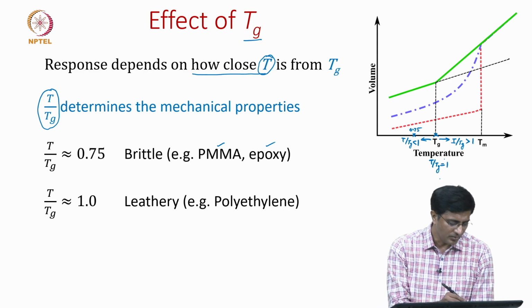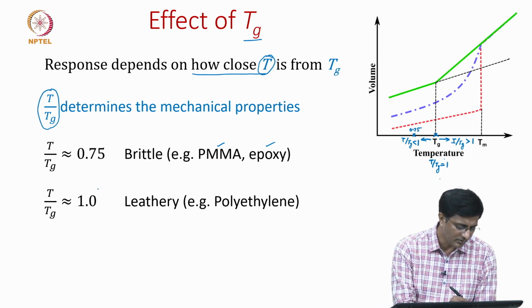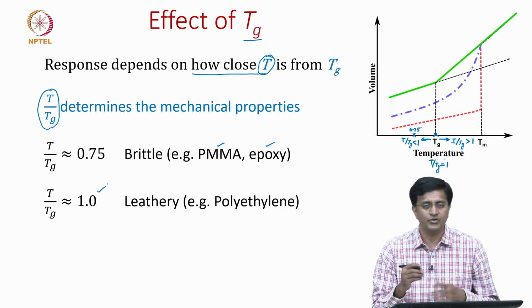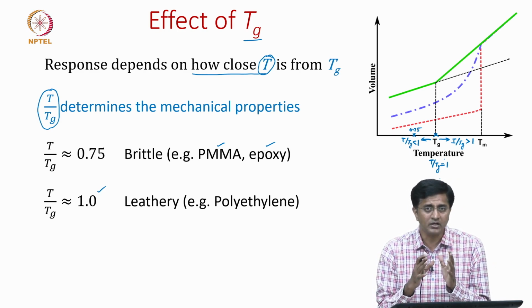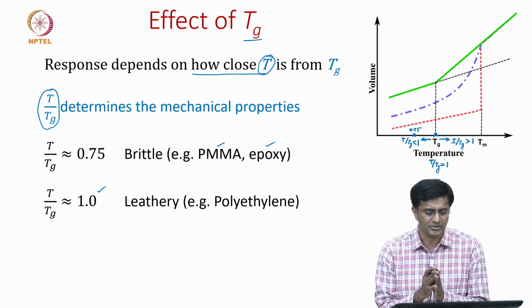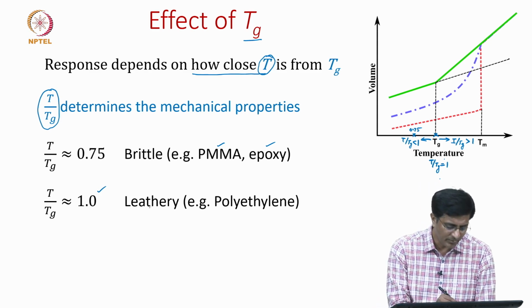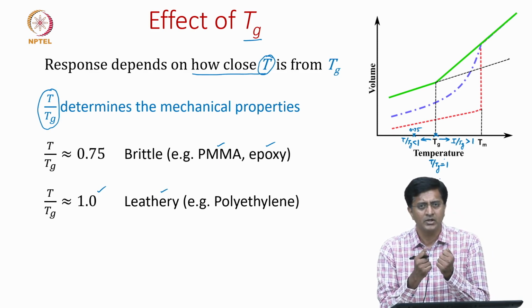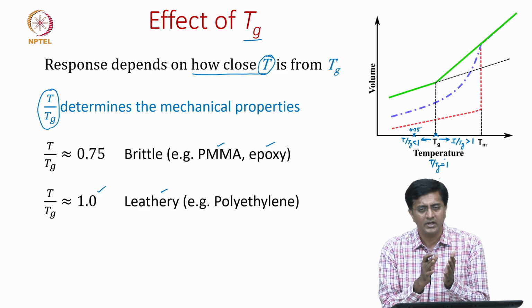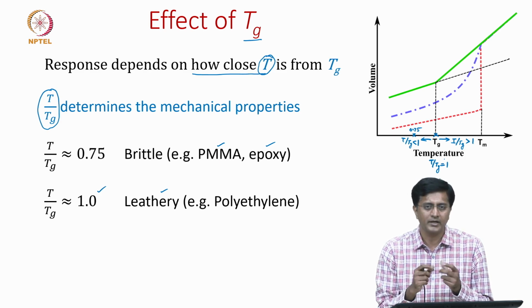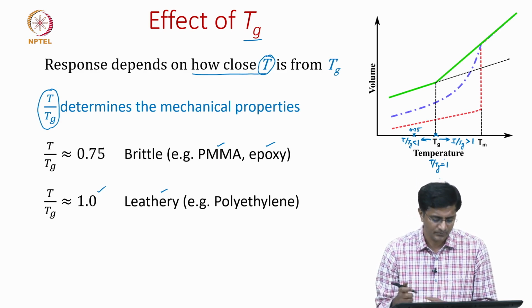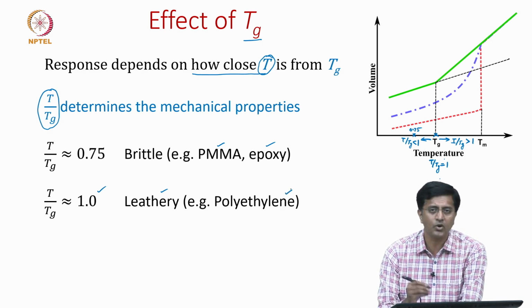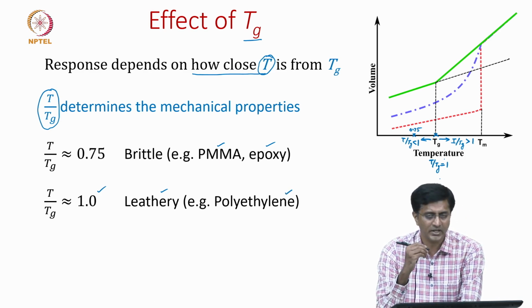So, now let us look at behavior when this ratio is 1. Which means the operating temperatures are about the glass transition temperature. That is when the mechanical behavior is termed as leathery. What we mean by leathery is when the polymer is very soft and it can deform to a greater extent compared to brittle materials. So, polyethylenes, especially low density polyethylene, behave leathery because the glass transition temperatures are very close to room temperature.